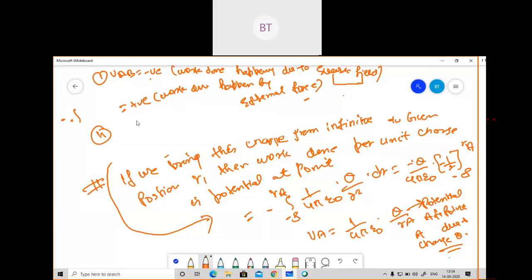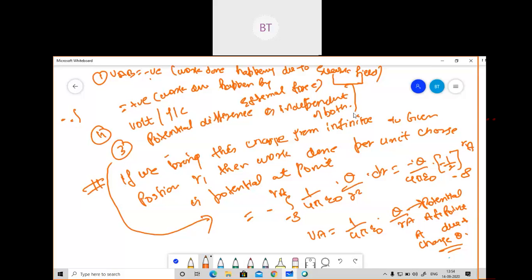The second statement: the unit of electric potential will always be volt or joule per coulomb. Third, when you move the charge from one point to another, the potential difference will be independent of the path. Please remember these 3 statements, and after this I am going to give you one problem to solve. Then things will be clearer.